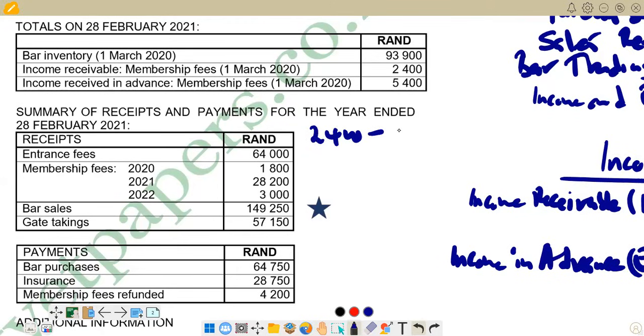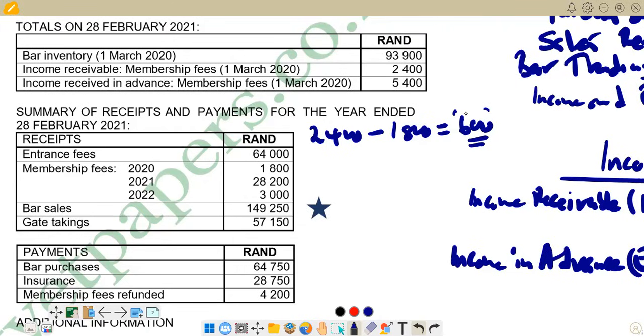Then we subtract the one that was received, which is 1,800. So when you do that, we are supposed to get 600. So it means these 600 are not yet received, and they have to be written off according to the additional information.